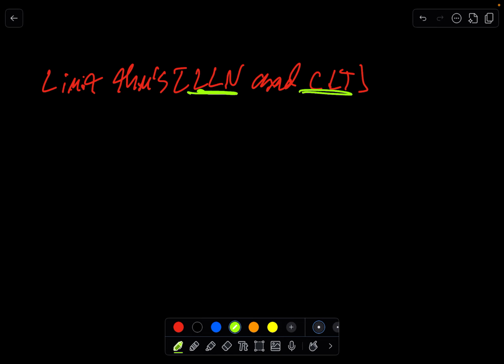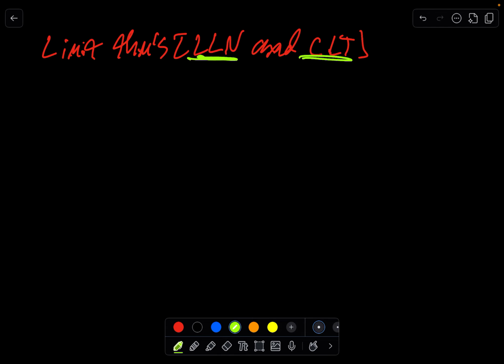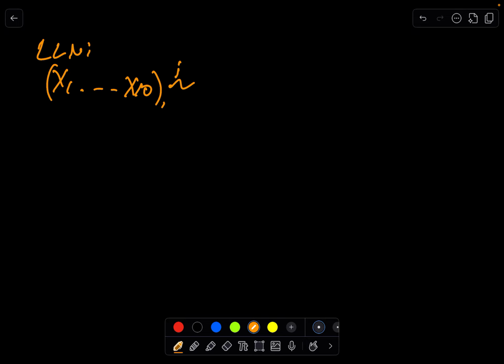So let's start with the law of large numbers. At the end of the day, there's the weak and the strong, but the idea is just that xn bar becomes a point mass at the true mean as n goes to infinity, right? So let's consider n is 10 here. For the law of large numbers, let's say we have some x1 to x10, and we get these 10 samples from some population, and let's assume that all these are drawn IID, and we'll see why this is important. So we need this IID assumption here.